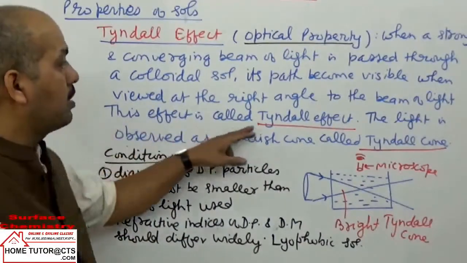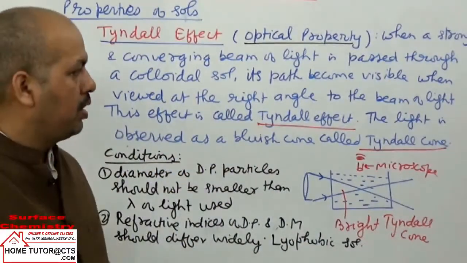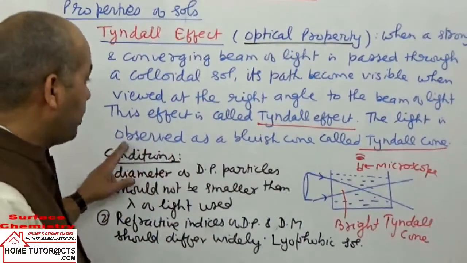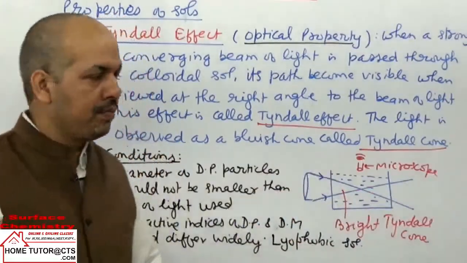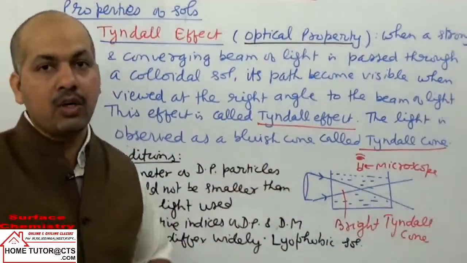This effect is called Tyndall effect, and the light is observed as a bluish cone, that is called Tyndall cone.